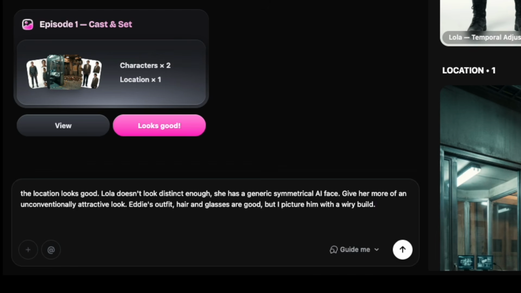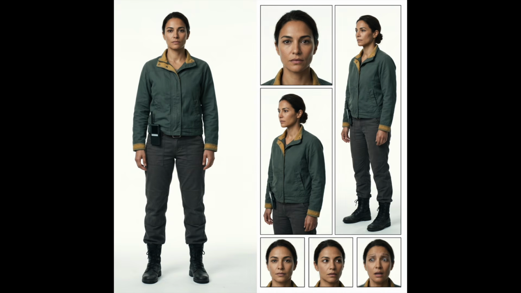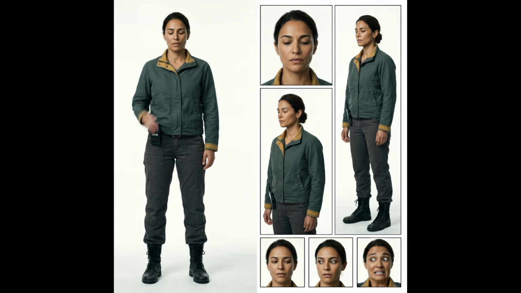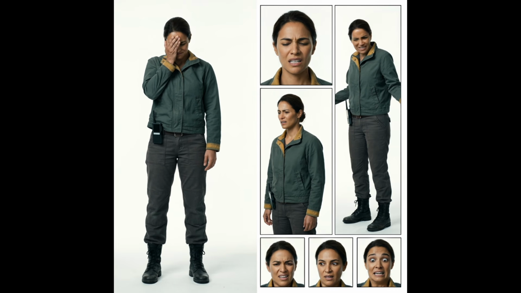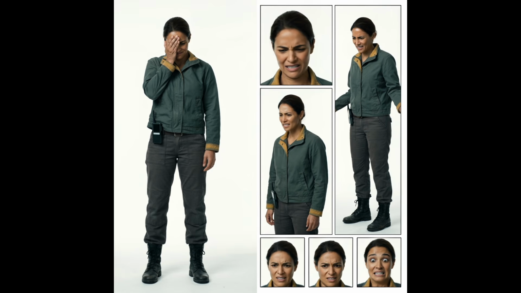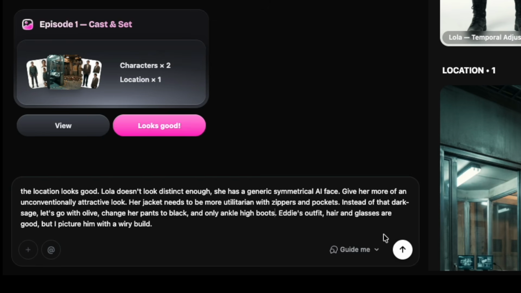So typically what I would do is I might take these images, download them, bring them over to an AI assistant and say, hey, here are some changes that I want. How can I update the prompt? I would cut and paste that prompt, bring it back here, paste it, generate a new image. What Director does is combine all of that into this single chat window. I don't need to leave here. I can just describe the changes I want. All right, let's send this along.